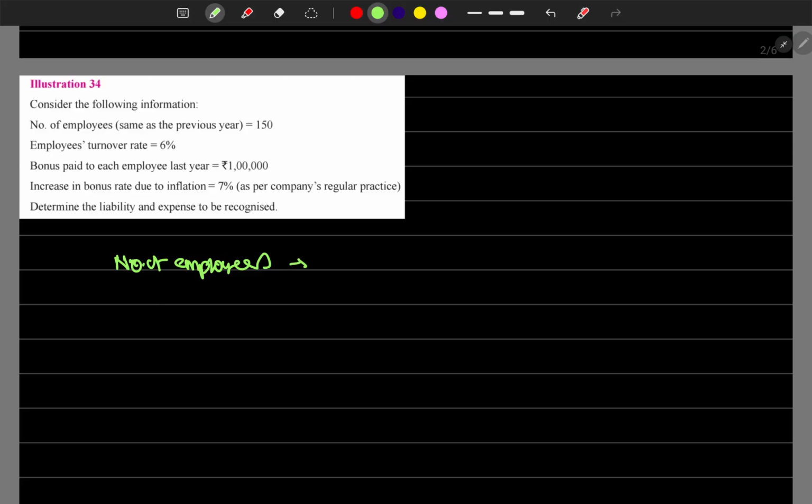Number of employees in the previous year is 150, and there is employee turnover, meaning employees leave the company and are replaced. The employee turnover rate is 6%. So 150 less 6% gives 141 employees for the current year.